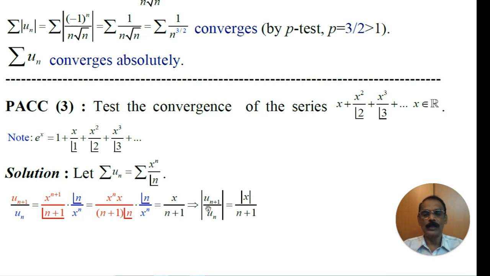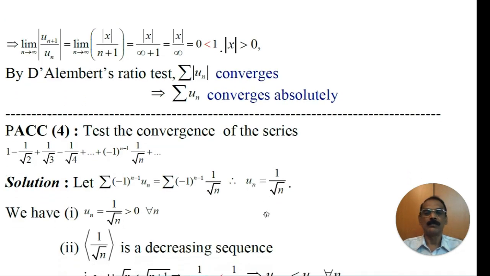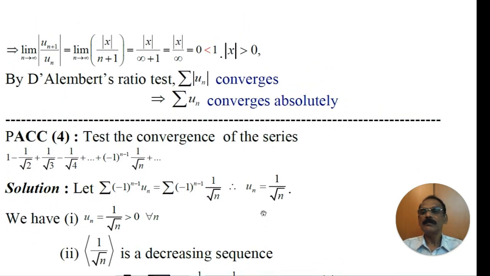Let us consider modulus of un plus 1 by un, that is equal to mod x by n plus 1. We don't need to write modulus in the denominator because n is a natural number. Hence n is positive, therefore n plus 1 is positive, and hence modulus of un plus 1 by un is equal to mod x by n plus 1.